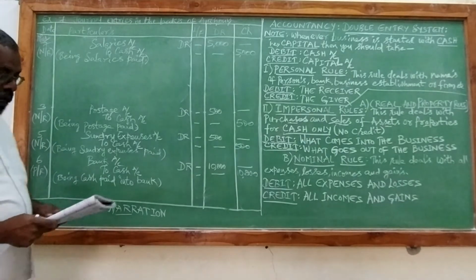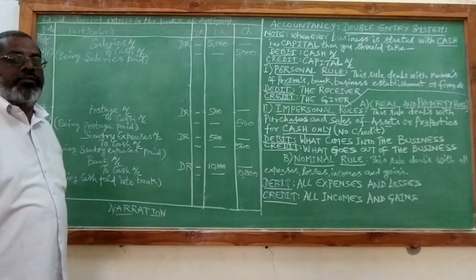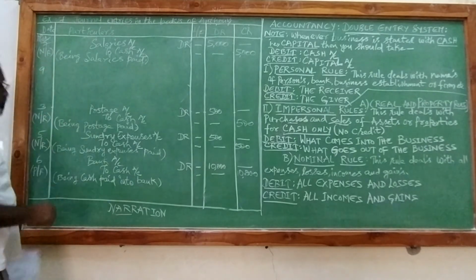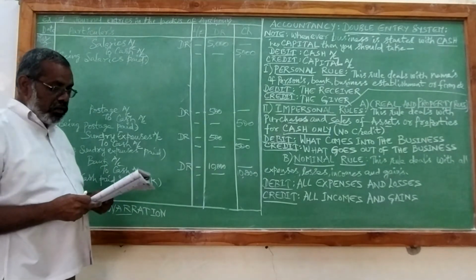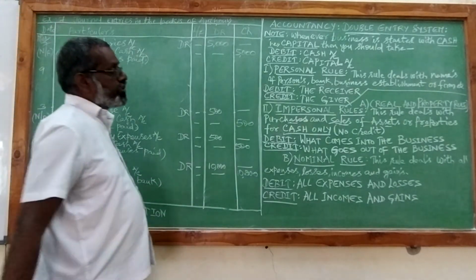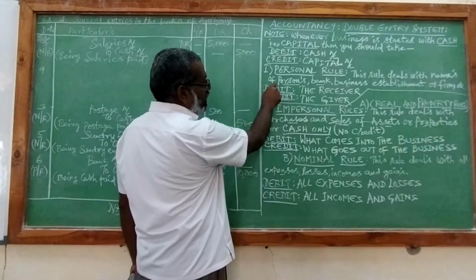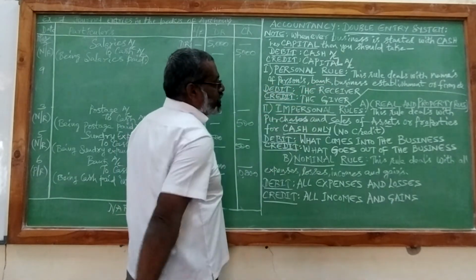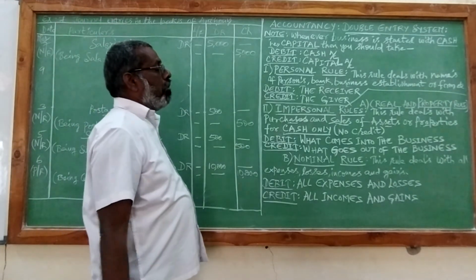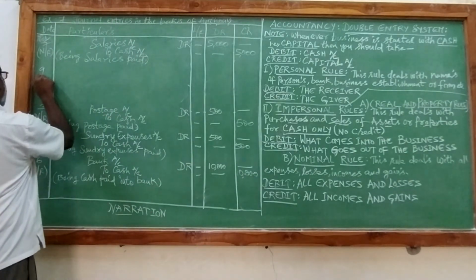And dear students, the last and final transaction in exercise number 7 of Telugu Academy textbook of intermediate first year is March 9th. Cash withdrawn from bank for office use. So again, bank has come. Under personal rule, as I have told you in the previous transaction, personal rule deals with the names of persons, banks or business establishment or firm. So here we are withdrawing cash from bank for office use and business purpose. So it is dealt under personal rule.